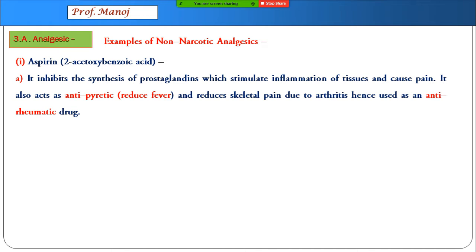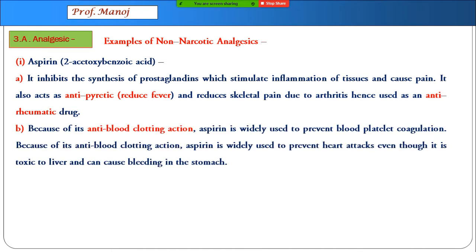Aspirin goes and stops the secretion of this chemical, because of which fever can be reduced, overall pain can be reduced. This works even as an anti-rheumatic drug. It has another very great effect of anti-blood clotting action, and it prevents blood platelet coagulation. Because of this, many people who have high blood pressure tablets, in that tablet, aspirin is added. This prevents heart attacks, but it is a little bit toxic to the liver.